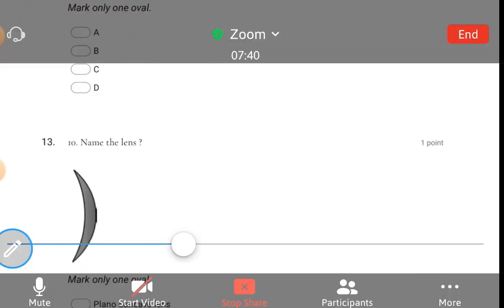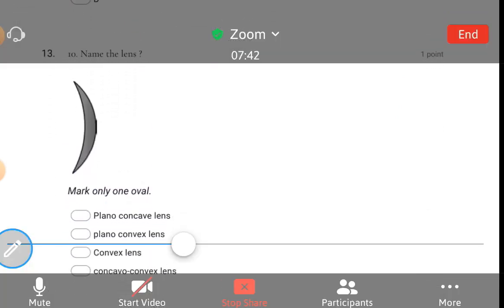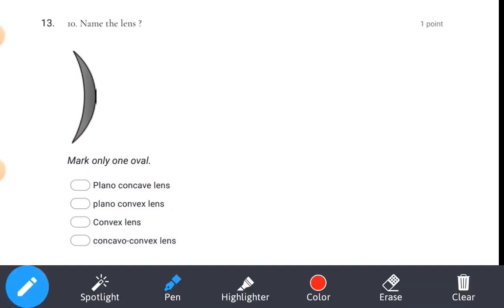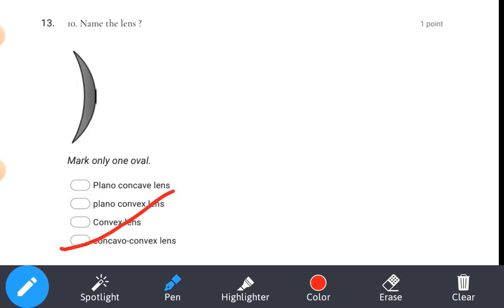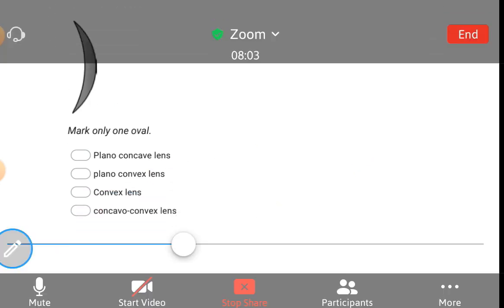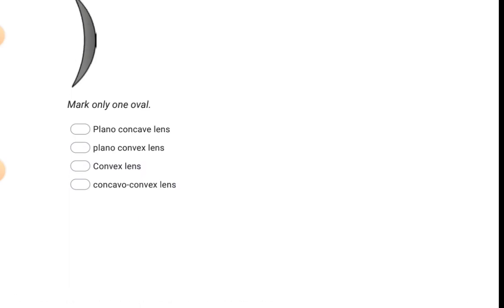Now 13th, not 13th, 10th question. Observe here, what is the 10th question given? Name the lens. If you observe here, it is bulging outwards, convex. On the inward side it is bending inside, so it is concave. So it is a concavo-convex lens. Where is that option? Option number D is our answer. 10 questions over, right? Let's see the next page.